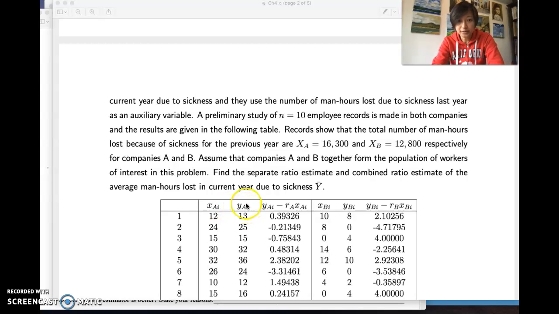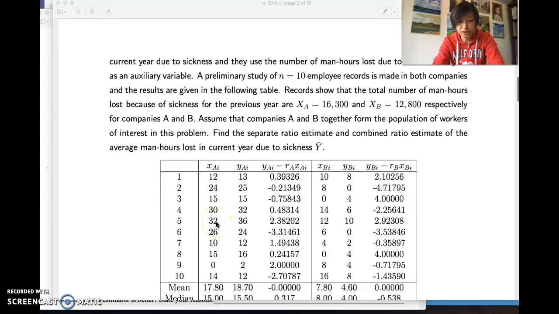Okay, we collect a sample of 10 for each company. So company A, last year data, this year data, company B, last year data, this year data. Okay, and we are also given that the total number of man-hours lost because of sickness is 16,300 for company A and 12,800 for company B. This is the total number of man-hours lost.